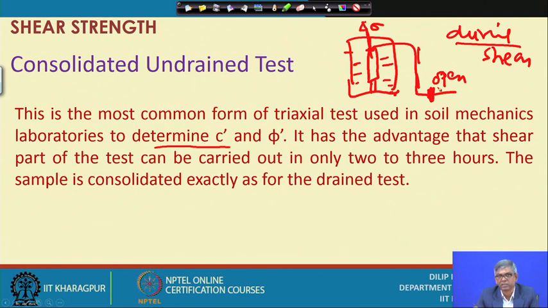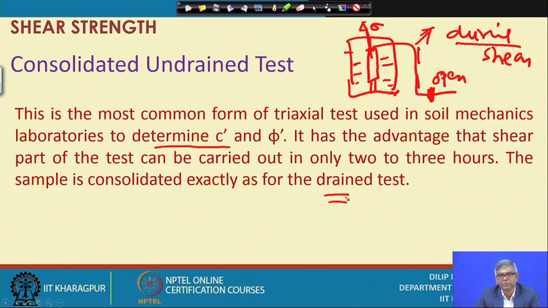From this undrained test we get another set of data, and subtracting the pore pressure, you can plot again another set of data, which will give you another shear strength parameter. This way, by conducting the consolidated undrained test, we can get both the undrained parameters and the drained parameters.